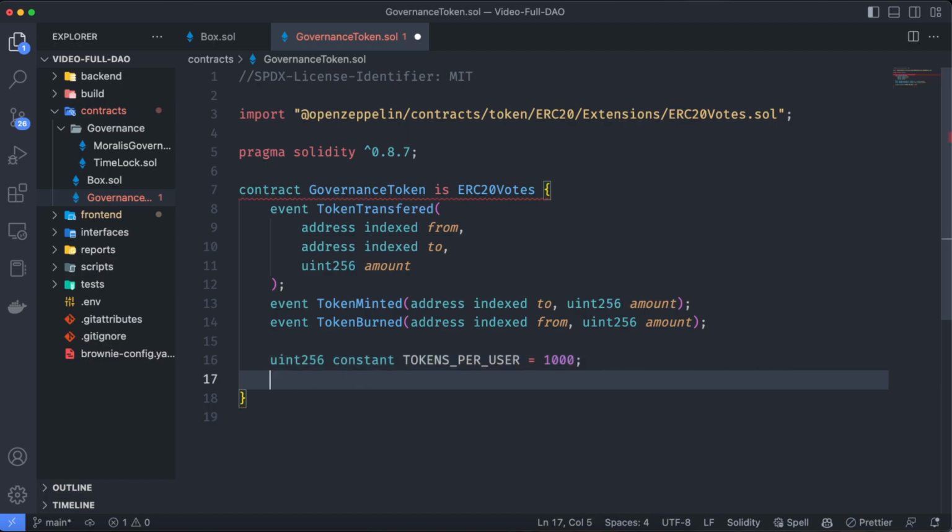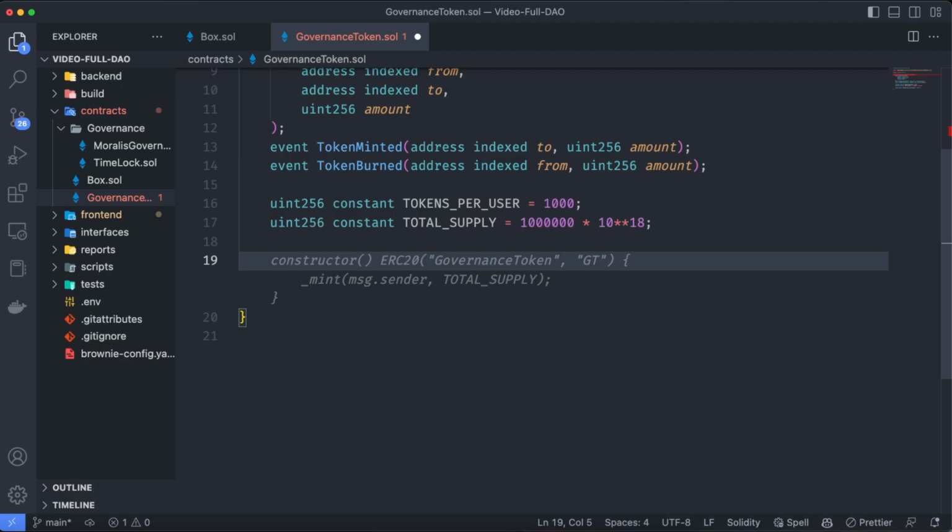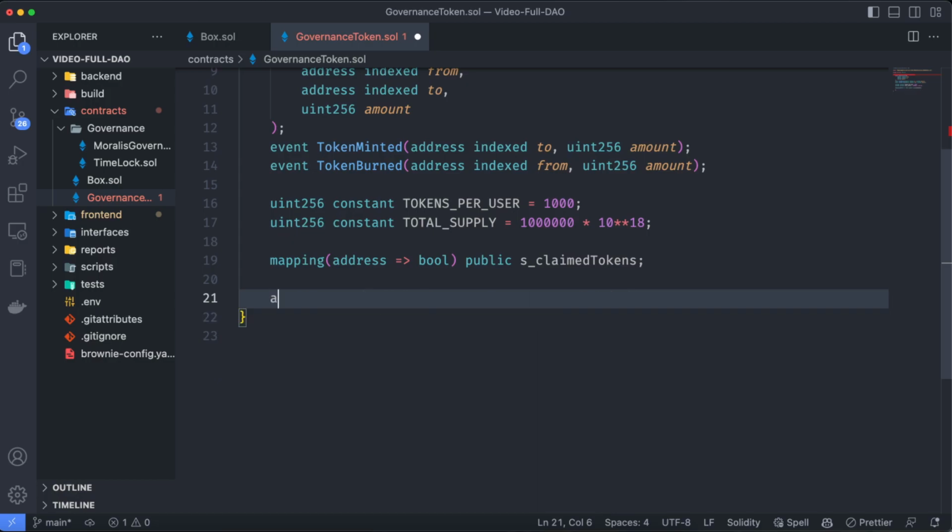Let's also set up the max supply for this. So let's say uint256 constant totalSupply is going to be equal to 1 million. But remember, we are using Solidity and ERC20 tokens have 18 decimals. So let's multiply this by 10 to the power of 18. Nice. As I told you, we want the users to be able to freely get tokens, but let's allow this once. So for that, we are going to have a mapping from an address to a boolean, and let's say public claimedTokens.